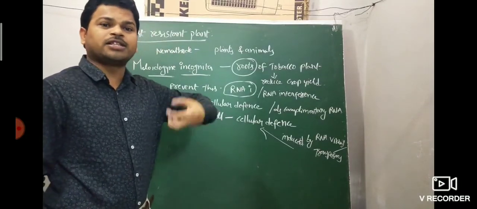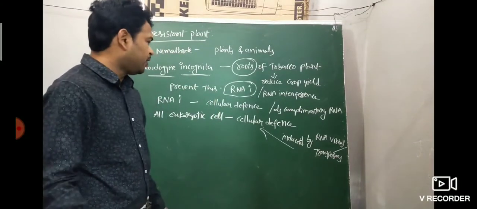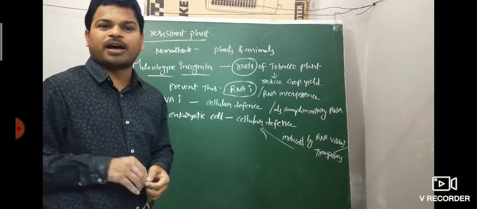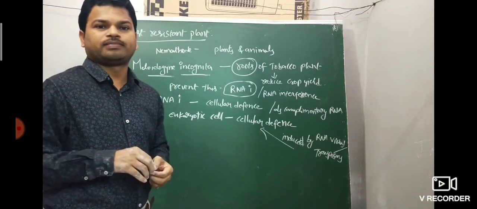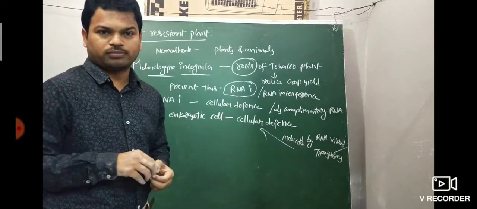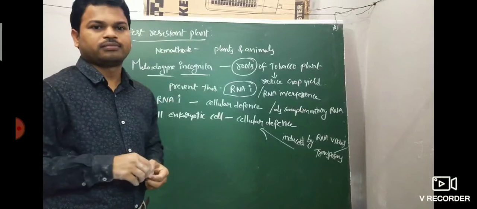Based on this, they silence the mRNA, disturbing the mRNA that would produce the protein required for the growth of the nematode. I will show that.